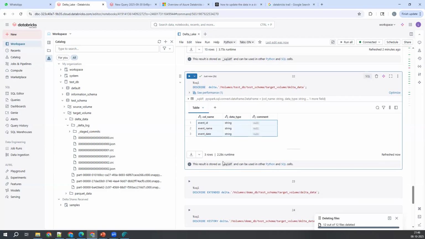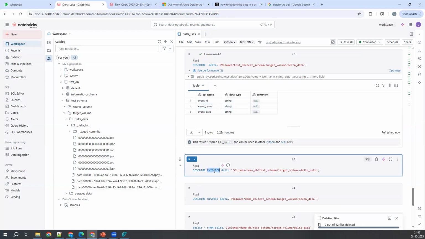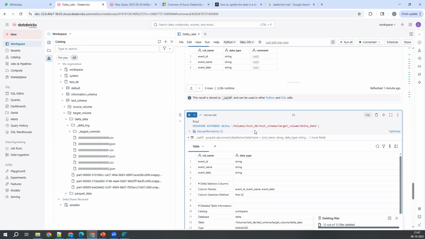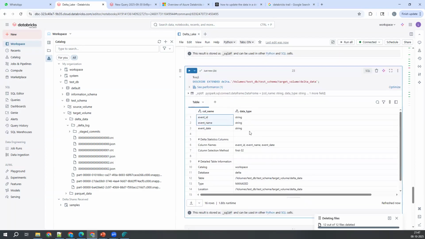One more command is there, that is describe extended. We'll get a little more information about that. What is that additional information we are going to get here? If I execute it on test DB, see, apart from the column names, what else are you getting here?